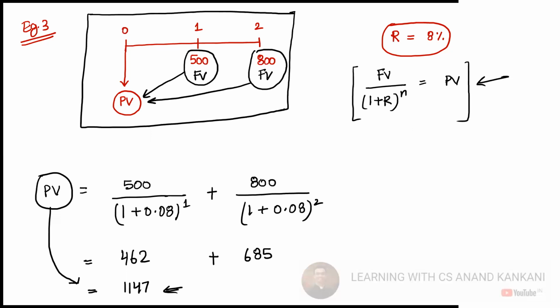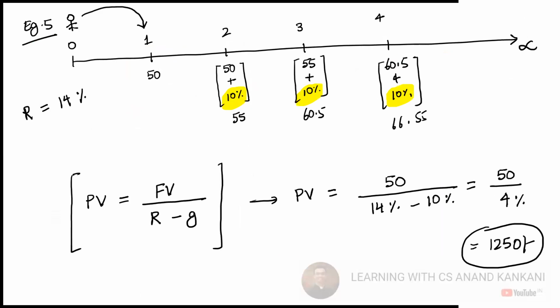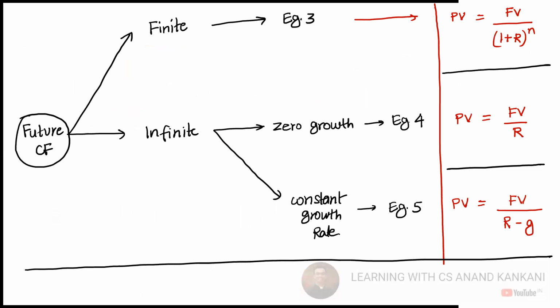My objective is to make you understand that whenever you make any kind of investment, the investment is going to give you future cash flows. The nature of those future cash flows can be finite or infinite. If it is finite, use this formula. If it is infinite, use this formula.